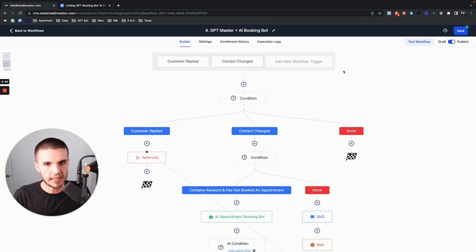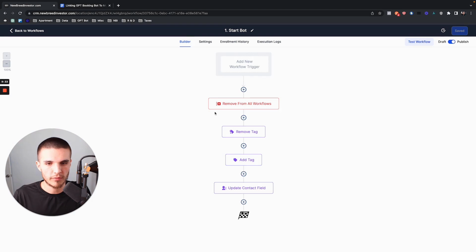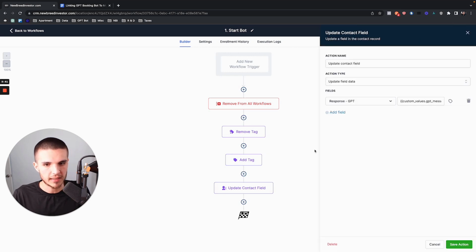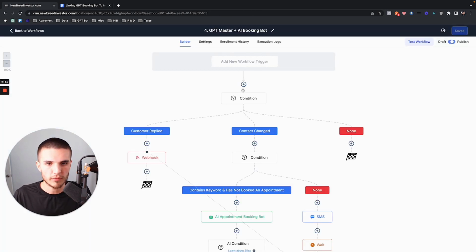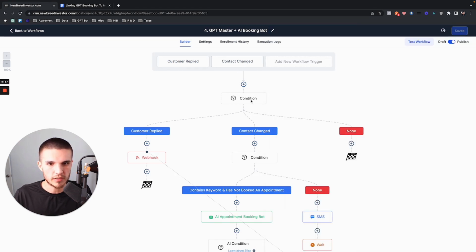So when we save this, this is back how it originally was. So if we go back, we start this bot for the lead. We remove them from all the workflows. We remove the stop bot tag. We add the autopilot tag so we know what state that lead is in. Then we're updating this contact field to this custom values GPT message, which I'll explain in a second. But we're updating this custom field. When that custom field gets updated and has the proper filter, the lead goes down this path.